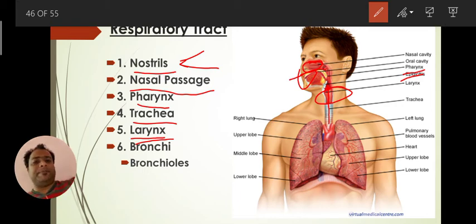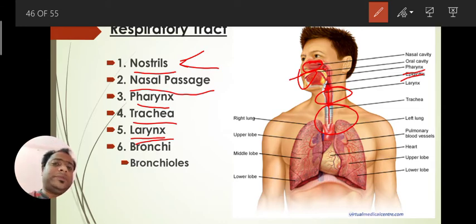Now, one more function of the trachea. The trachea is covered by very small cartilaginous rings, 25 to 30 in number, which have a very significant function.